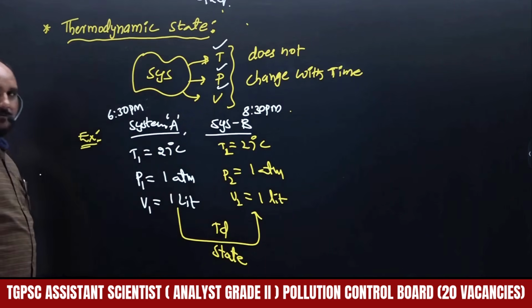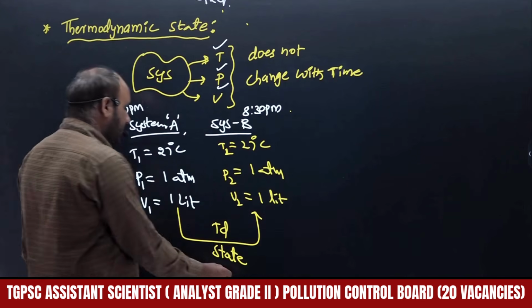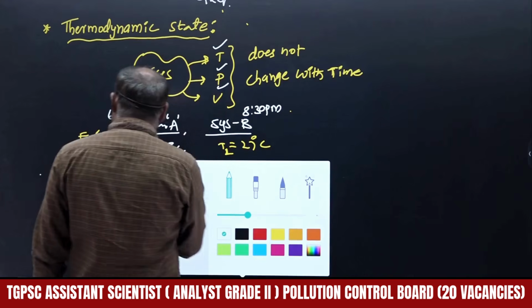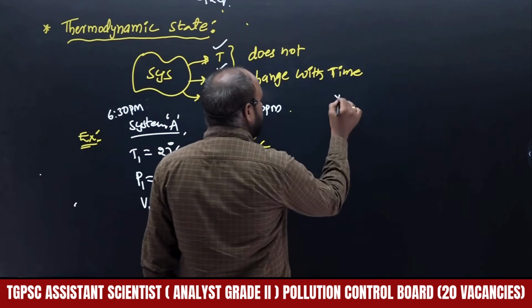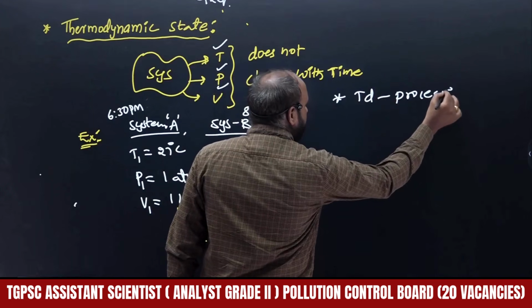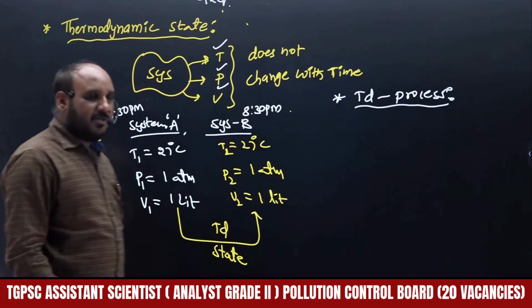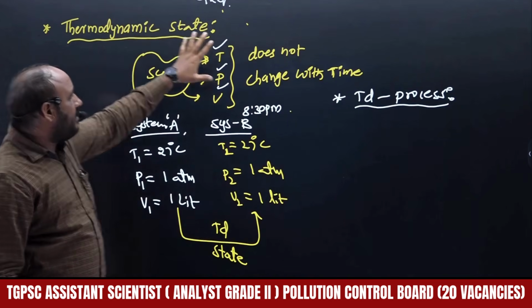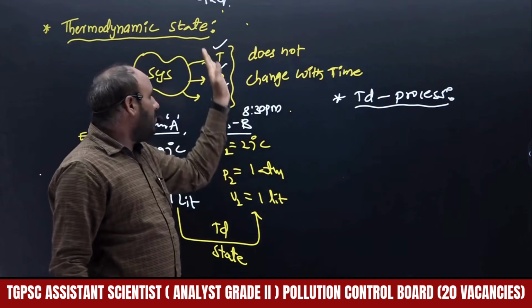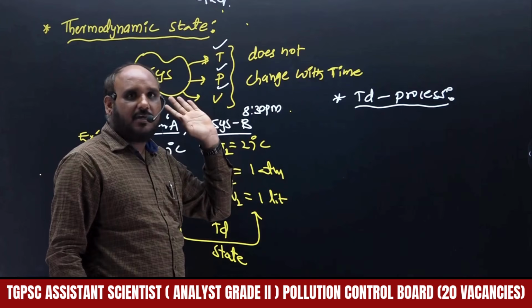Now, what is meant by thermodynamic process? Here we are going to discuss thermodynamic process. Thermodynamic state means the properties applicable for the system do not change with time.